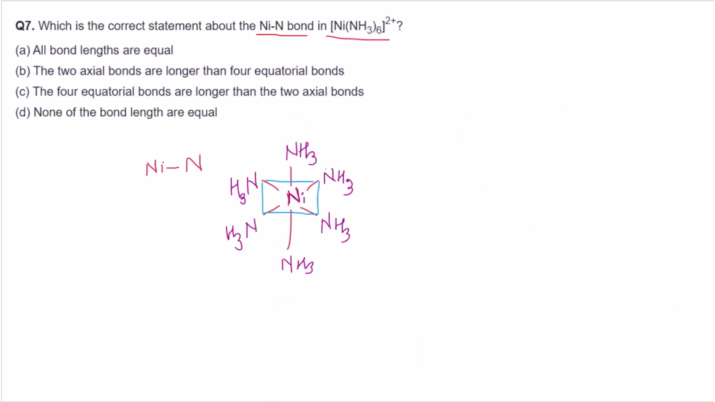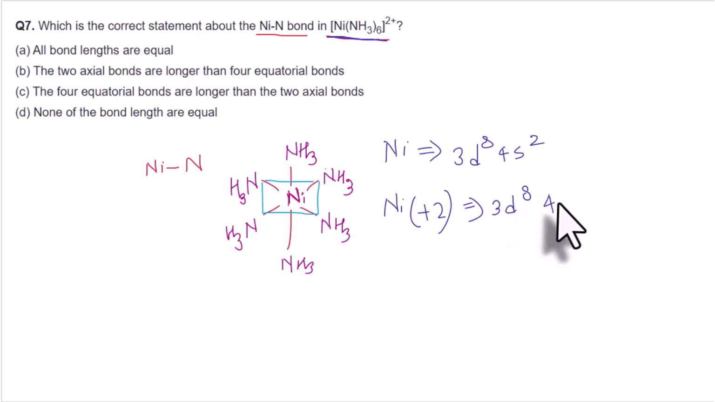So basically what we have to check in this question is the filling of d electrons in the central metal ion. Nickel in the ground state has 3d8 4s2 valence electronic configuration, and now nickel in this complex has a +2 oxidation state, so the valence electronic configuration becomes 3d8, no electrons in the 4s orbital. Now we have to arrange these 8 d electrons in the t2g and eg orbitals.